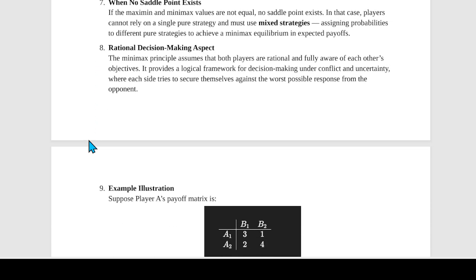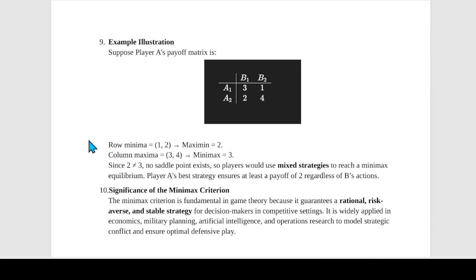Then we have rational decision making. This assumes that the players are rational, that they understand the opponent's motives, and they choose strategies carefully under conflict and also uncertainty. Now, these are useful for very competitive environments. Then we have an example.